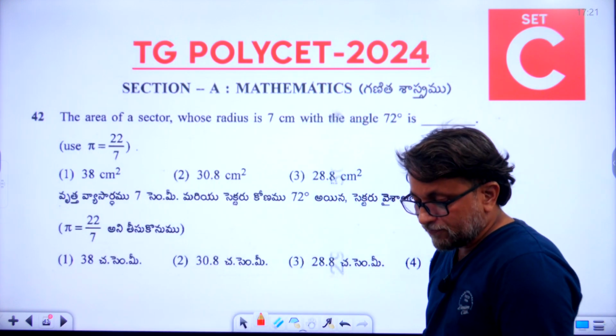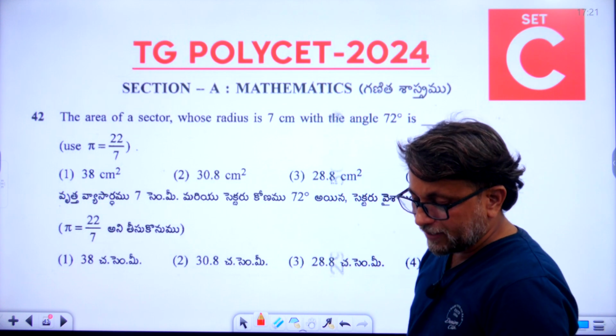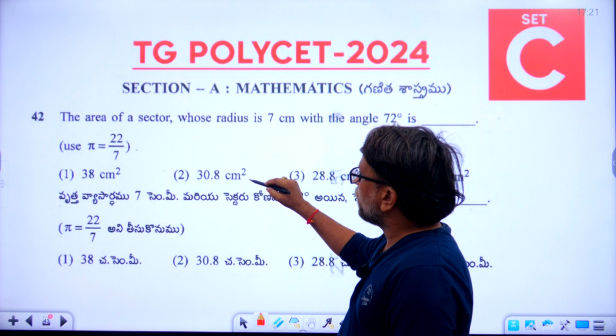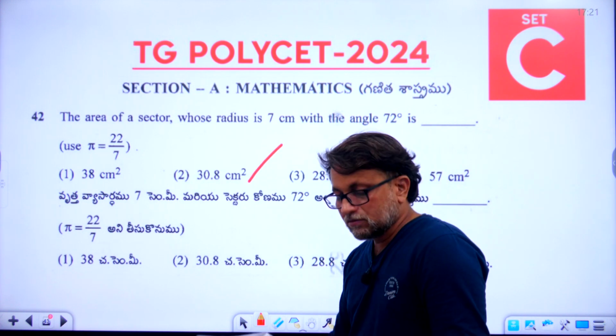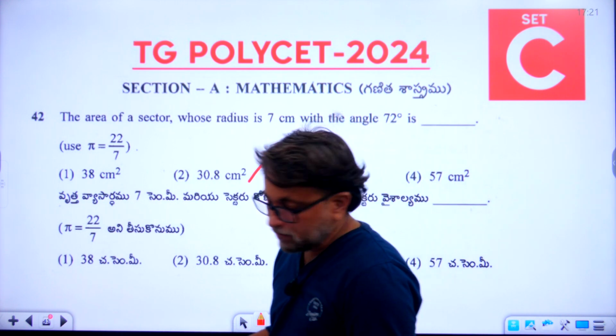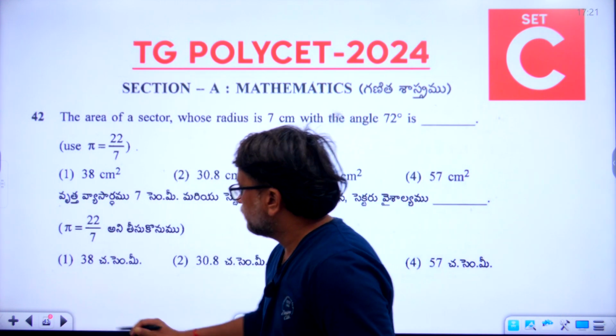So what is the right answer of the 42nd question? You can look at the board. Second option is the right answer, 30.8 centimeter square. So the 42nd question answer is the second option. Okay. Now let's go to the 43rd.